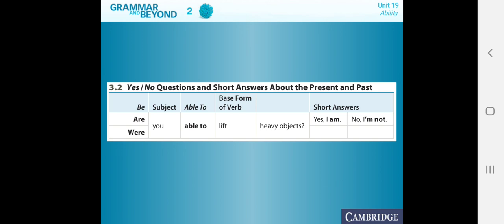Or for example, in past, were you able to lift heavy objects when you were a kid? Remember, the sentence starts with the verb be in past, so we're going to use the verb be in past in the answer, and we're going to say yes I was, or no I wasn't.